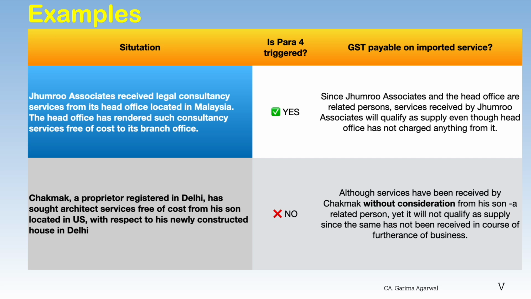Now, second example. Chakmak, a proprietor registered in Delhi, has sought architect services free of cost from his son located in the US with respect to his newly constructed house in Delhi. Will Para 4 be triggered here? No. Although these services have been received by Chakmak without consideration from his son, who is a related person, yet it will not qualify as supply since the same has not been received in the course or furtherance of business.